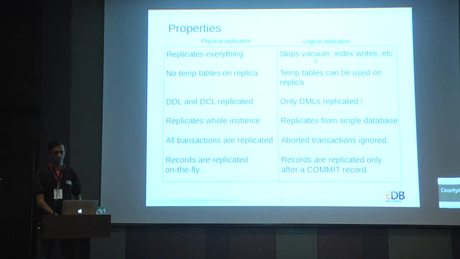It skips vacuum and index writes, and a lot of other things. So temp tables can be used on the replica. It will replicate only DMLs. So all the DDLs, all the table definition statements, won't be logged.